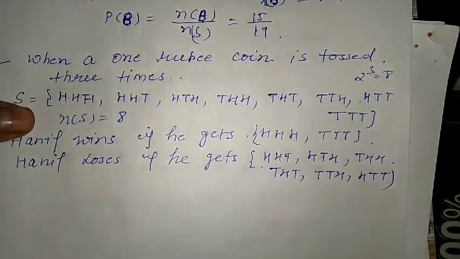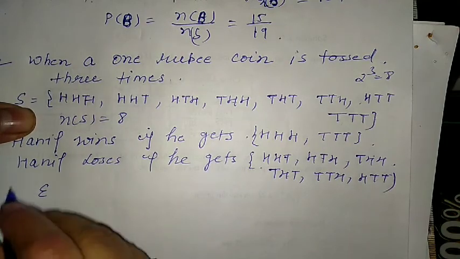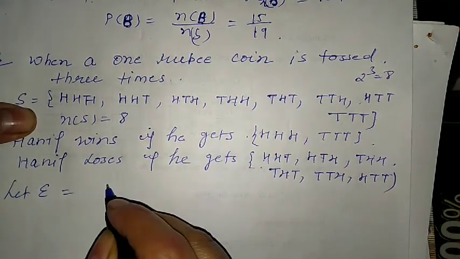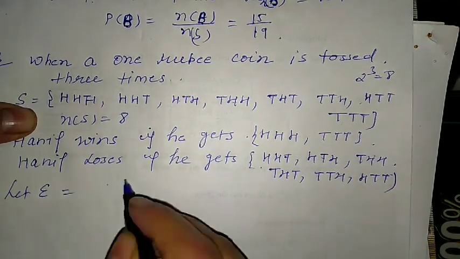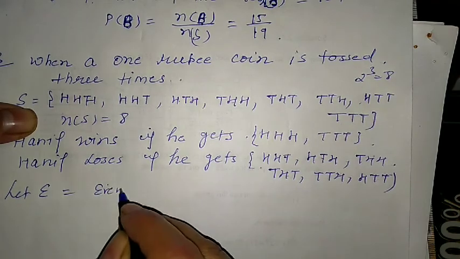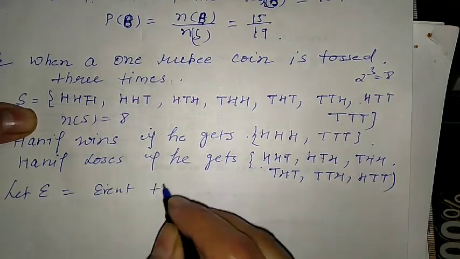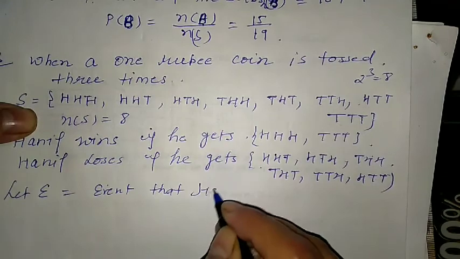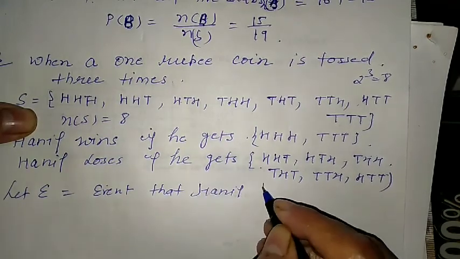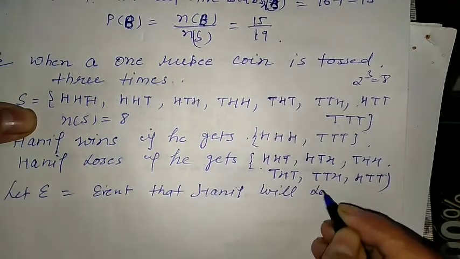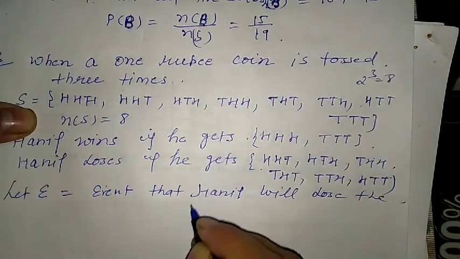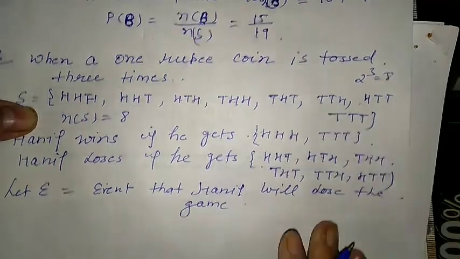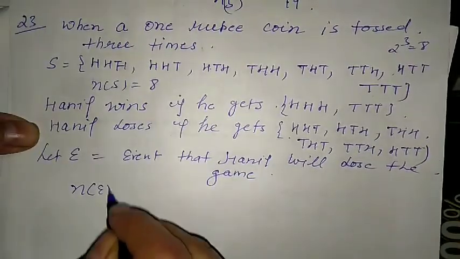So let E be the event that Hanif will lose the game. So what is the number of E here?